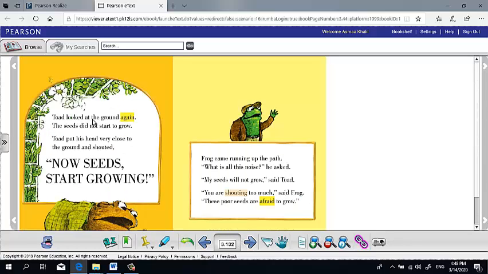Toad looked at the ground again. The seeds didn't start to grow. Toad put his head very close to the ground and shouted, "Now seeds start growing!"